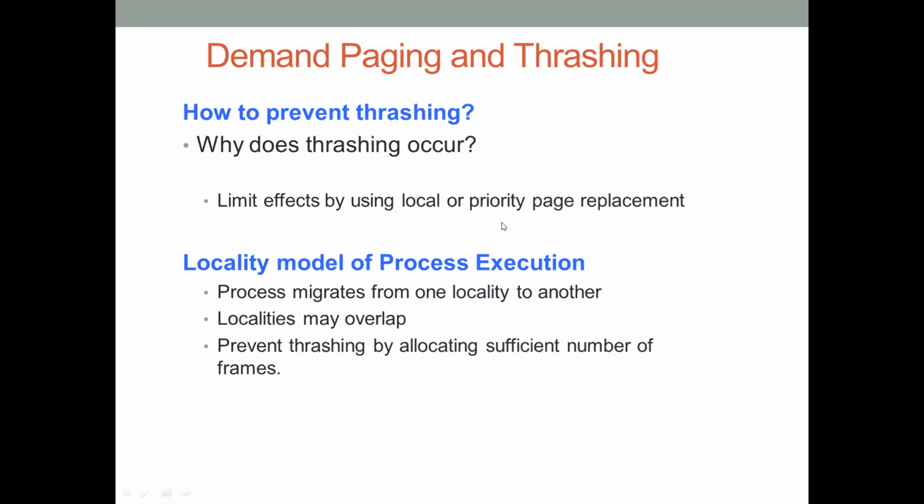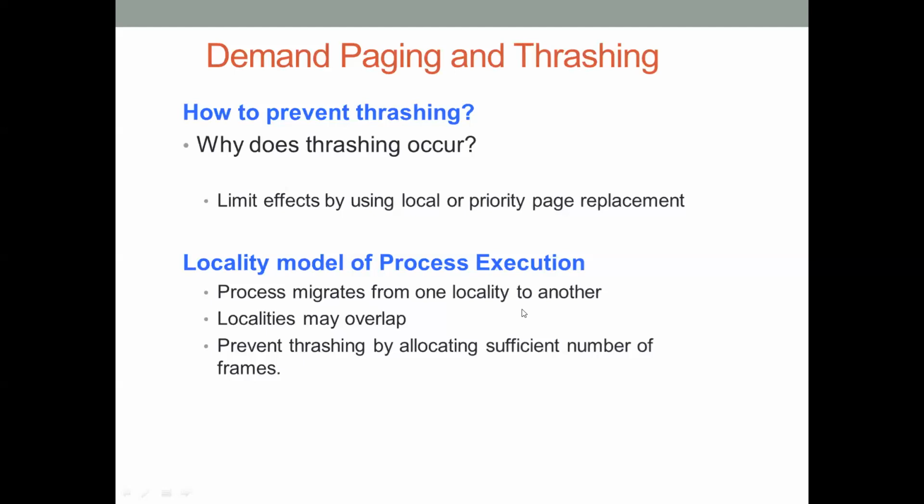As I told you, thrashing has a very severe consequence on the performance of the system, and so definitely we have to use strategies to avoid or prevent thrashing. The other method which works successfully to prevent thrashing is called the working set model of process execution, or the locality model of process execution. This locality model states that whenever a program executes, it moves from one locality to another locality. What do I mean by locality? Locality is nothing but a set of active pages used together by a process.